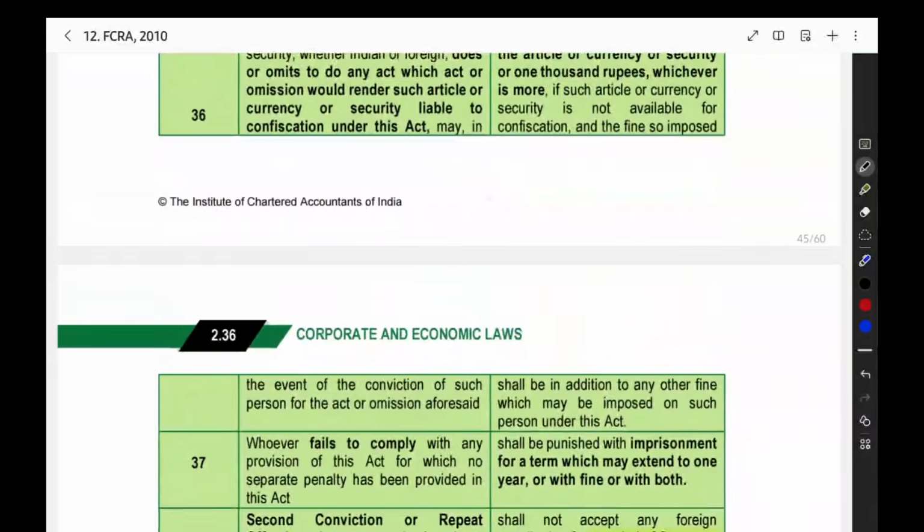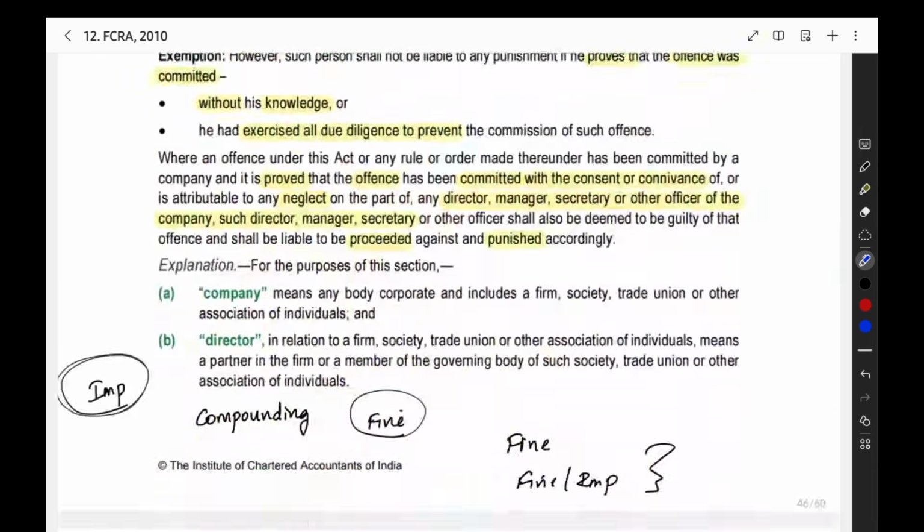For example, now you are doing the compounding. Within 3 years you are doing the same offence. Then for the second offence you will not have the option. That option of compounding will not be there. So that is the restriction we have. First offence you do the compounding. Within 3 years you do another offence. For the second offence you will not get the option to do the compounding.